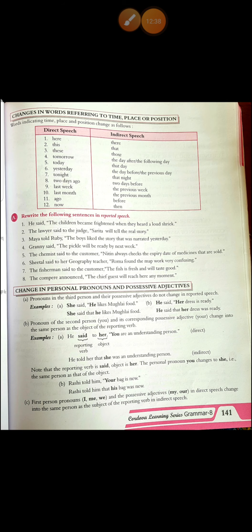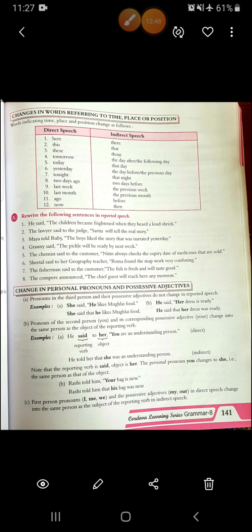The fisherman told the customer that the fish was fresh and would taste good. This becomes was and will becomes would. Eighth, the compere announced, "The chief guest will reach here any moment." The compere announced that the chief guest would reach there any moment. Here becomes there.